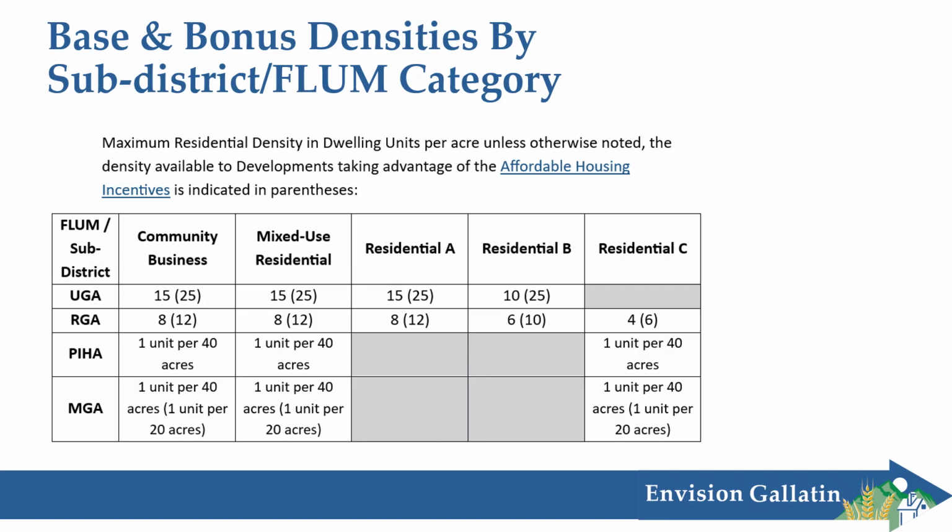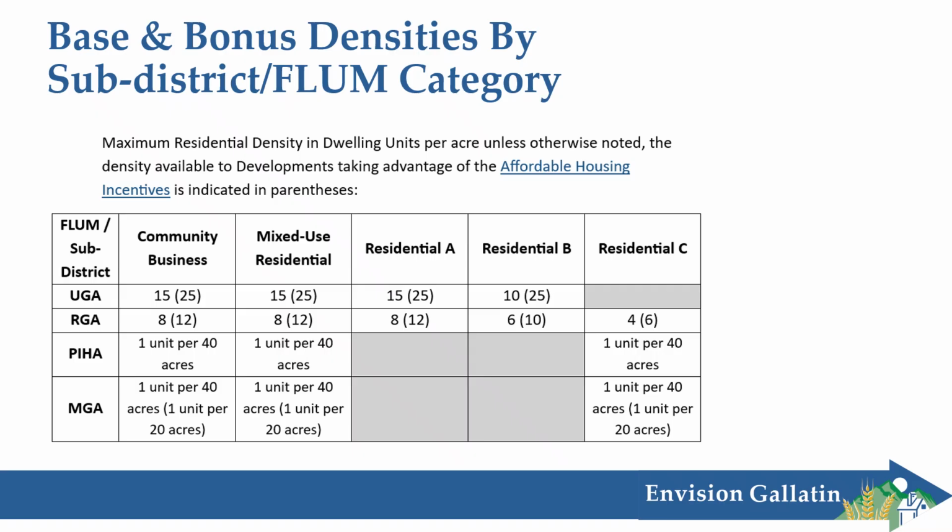Public infrastructure holding area and managed growth area densities are set lower to reflect lack of services, at 1 unit per 40 acres in the PIHA, and then the same in the MGA with a density bonus of up to 1 unit per 20 acres if providing affordable housing. So there are 4 subdistricts and corresponding flume categories you'll notice are in gray, and so those subdistricts are not recommended in those flume categories to promote efficient use of infrastructure and to prevent sprawl.